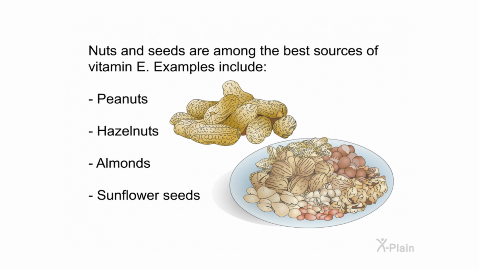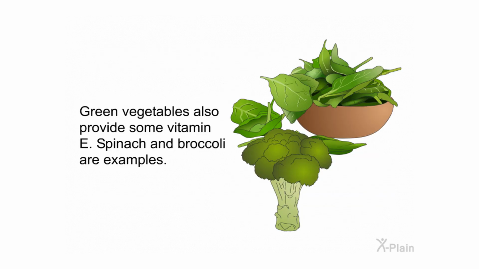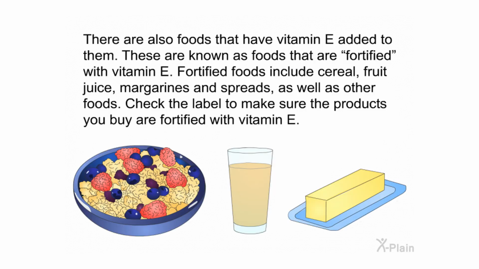Nuts and seeds are among the best sources of vitamin E. Examples include peanuts, hazelnuts, almonds, and sunflower seeds. Green vegetables also provide some vitamin E. Spinach and broccoli are examples. There are also foods that have vitamin E added to them. These are known as foods that are fortified with vitamin E. Fortified foods include cereal, fruit juice, margarines and spreads, as well as other foods. Check the label to make sure the products you buy are fortified with vitamin E.